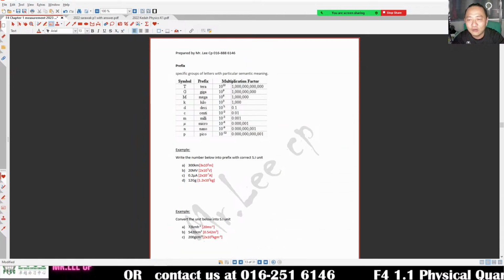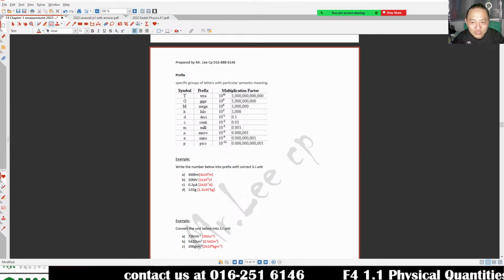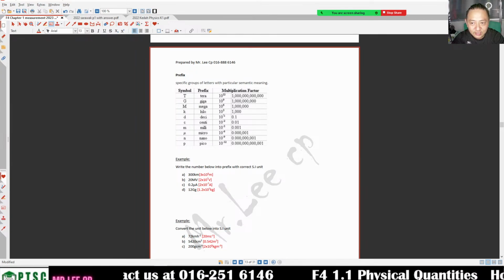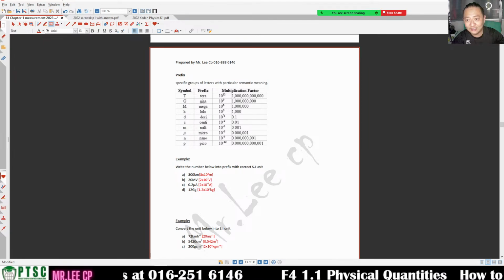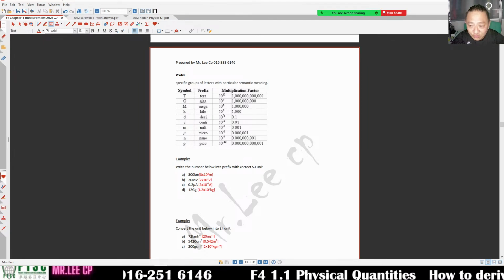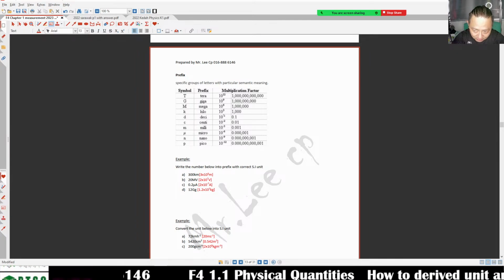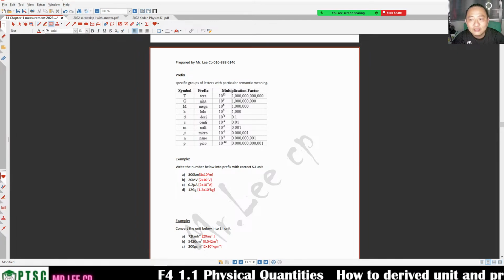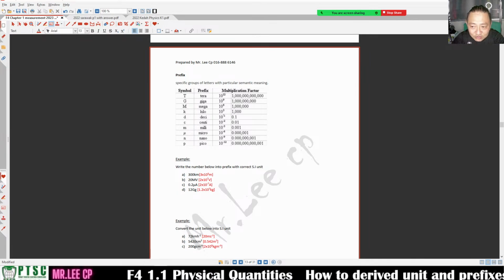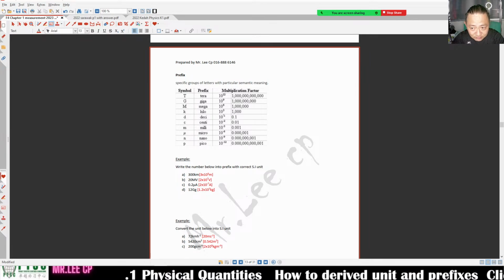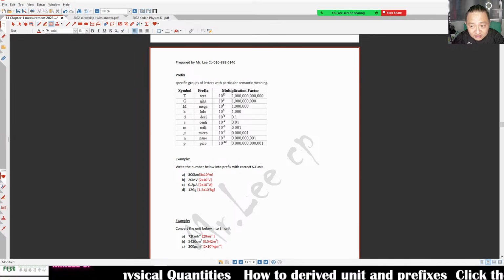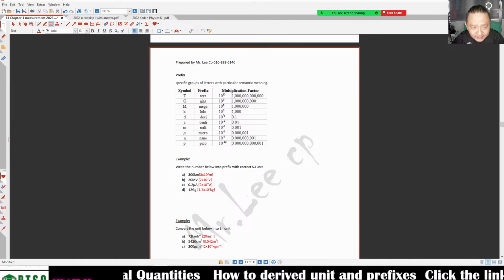Okay, now we are going to see what is called prefix today. This prefix is telling you how many zeros there are in this multiplication factor. So a specific group of letters with a particular semantic meaning.